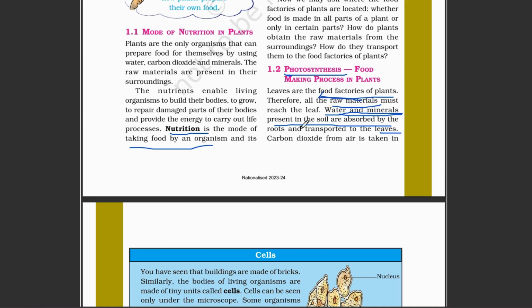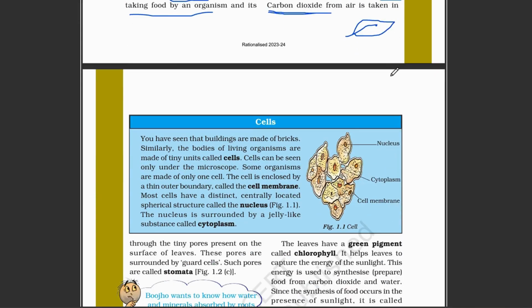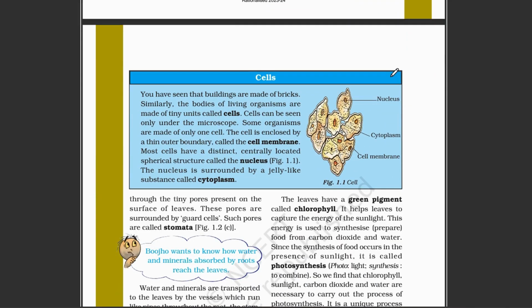The second thing the plant needs is carbon dioxide. Plants absorb carbon dioxide through their leaves. If you see a leaf from the downside, you see a rough surface. The rough surface is because there are many pores, which are called stomata.